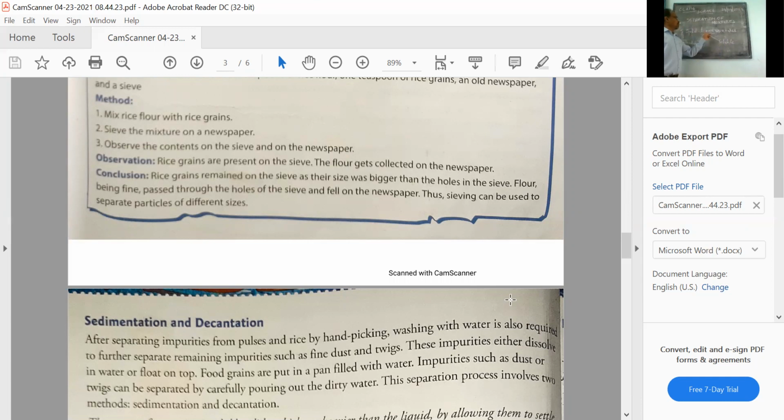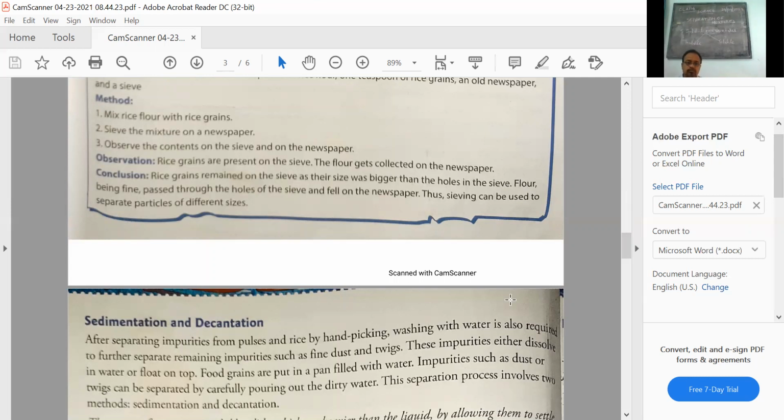So this is a kind of mixture having one solid component and one liquid component, and there are two types of solid-liquid mixture: insoluble solid and soluble solid. First we will discuss insoluble solids. For example, take the case of muddy water.